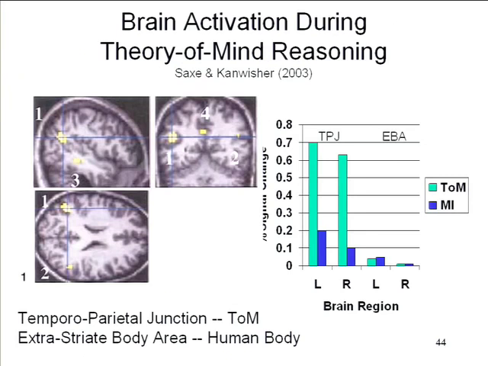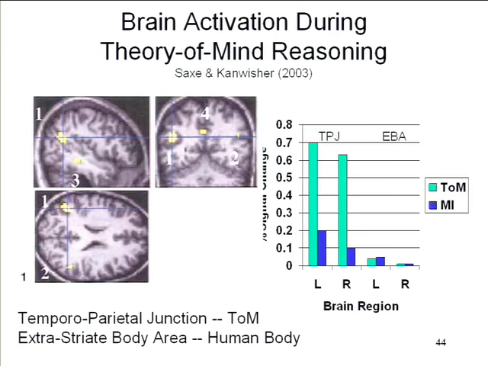And they did, in fact, find such an area here in the junction of the temporal and parietal lobes, roughly where Wernicke's area is. Not Wernicke's area, but it's roughly where it is. You can see it here, right up there in the yellow. This is a rear view of the skull. This is a bottom view of the skull. And what you can see is that this area, especially in both lobes, is activated when subjects read